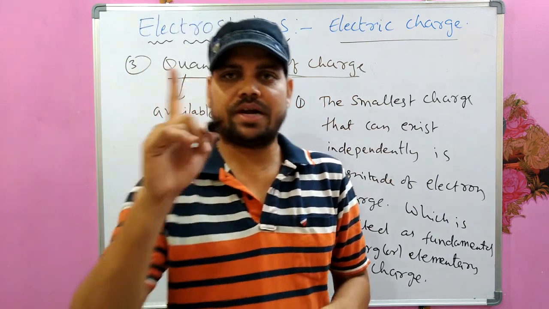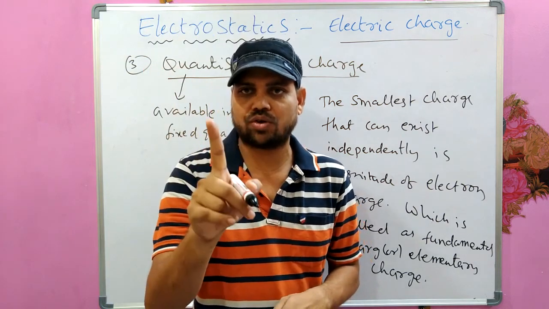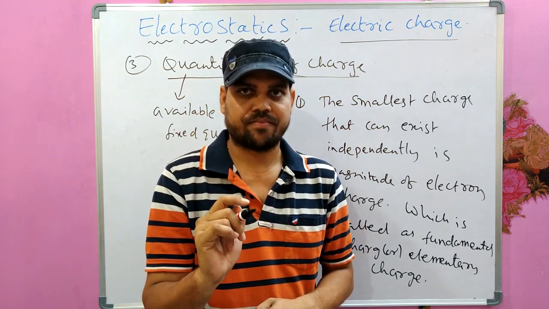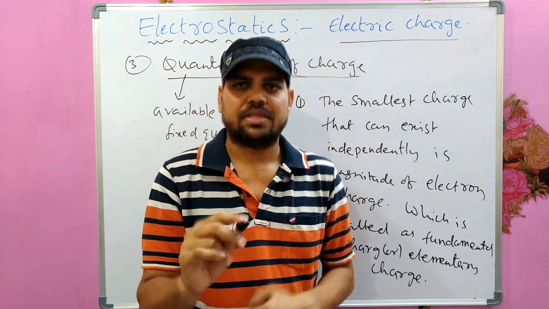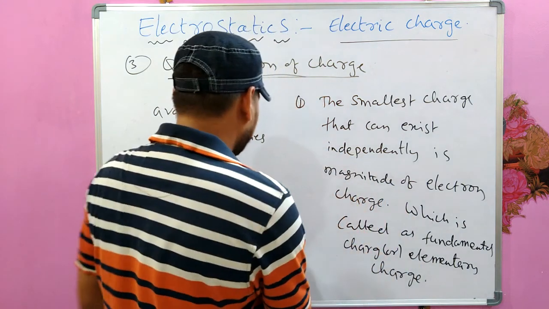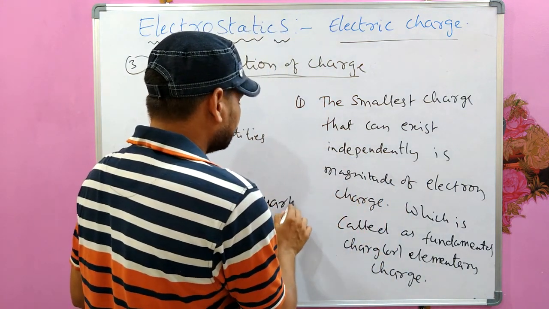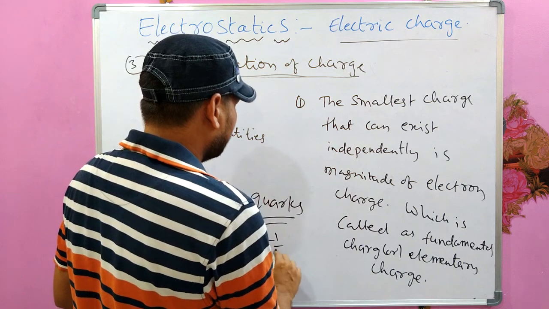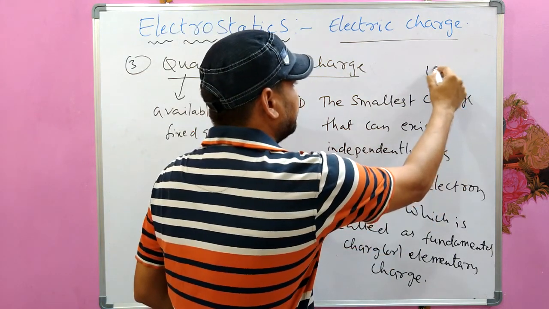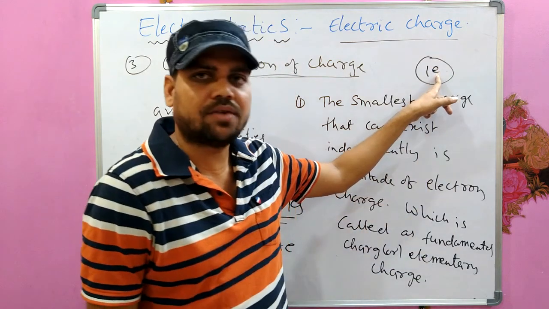What is the charge of a fundamental charge? It is 1 electron charge or 1 proton charge. There are some particles called quarks, but they are usually found with charge plus or minus 1 by 3e. Here, 1e is the smallest unit of the charge.